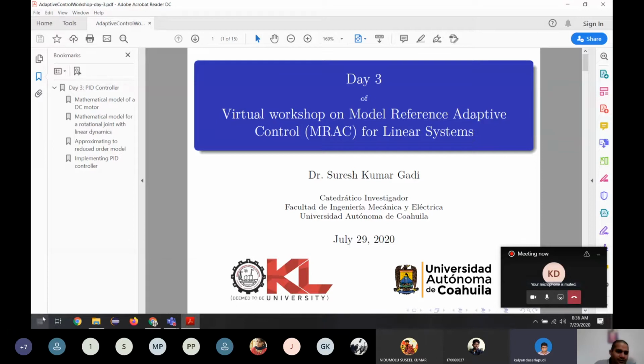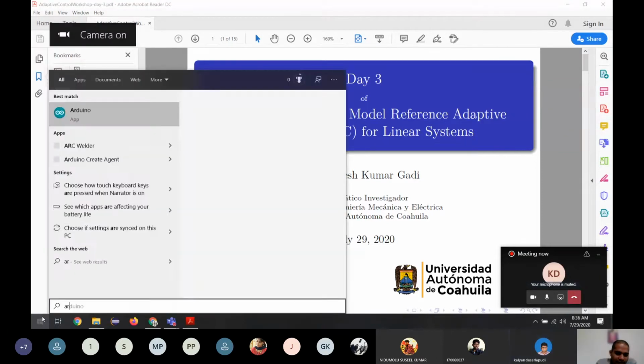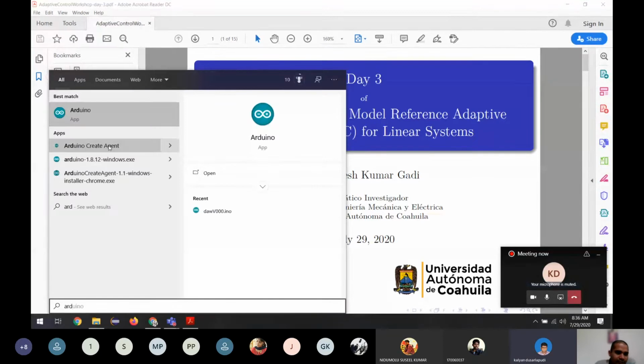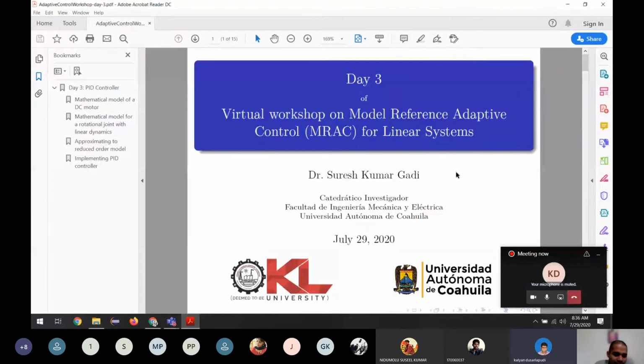Okay. So there is one app for the Arduino, called Arduino Create Agent. You have to install it. It's a small application. If you install it on your desktop and connect any Arduino board, it will let you program from the Arduino website. On the Arduino website, you can type your code and just press the program button, and it will install on your device. So our plan is to make something similar.